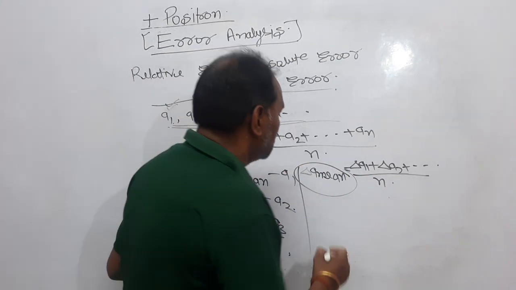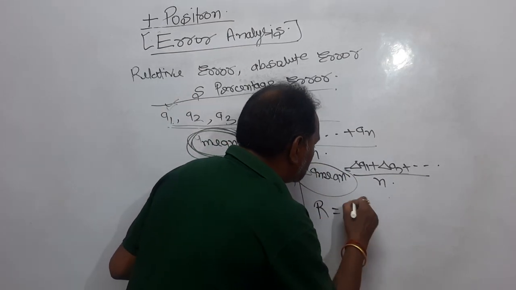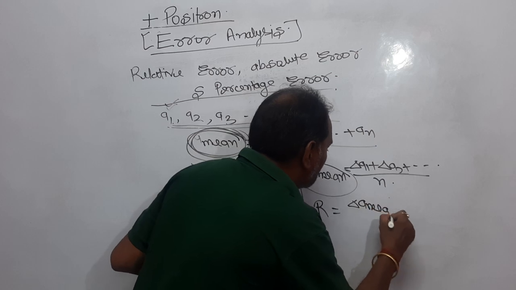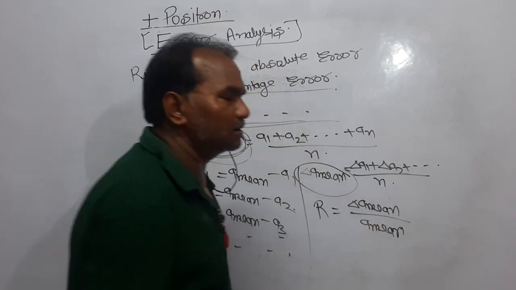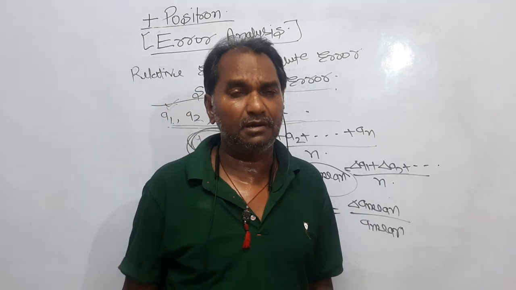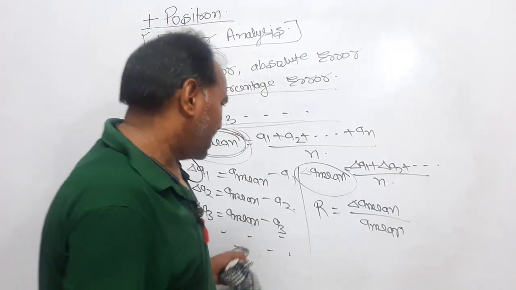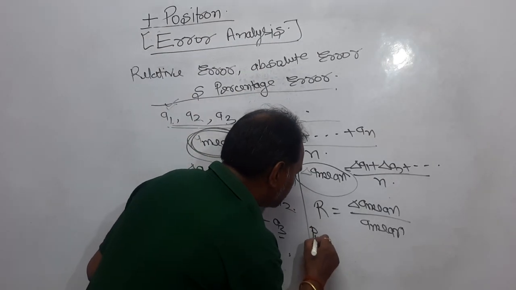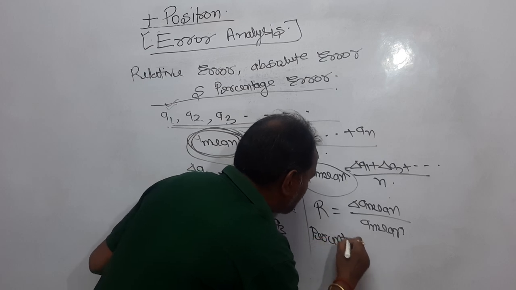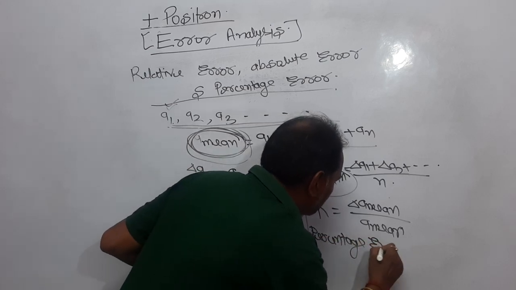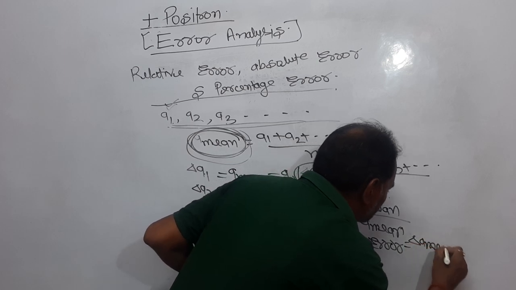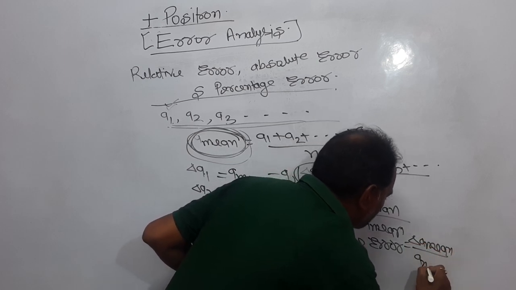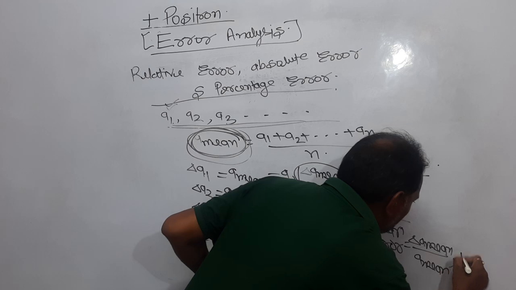And dear student, the relative error is the ratio of mean error and mean value. Ratio of mean error and mean value is the relative error, and the percentage error is what? Percentage error is equal to delta A mean upon A mean into 100.